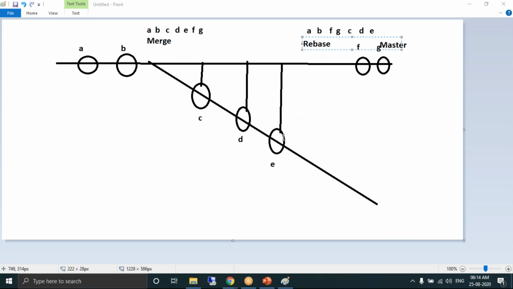Here in a normal merge, whatever you have, you're just dumping it. But here we are moving the files to the latest files, so that the latest code will be processed, then the master code gets processed. How do you achieve this? We can achieve this by using the concept of rebase. Clear? These are the cases where you perform a rebase.